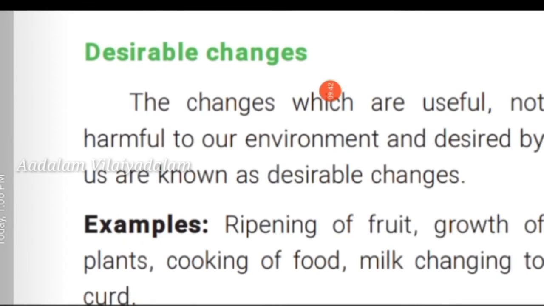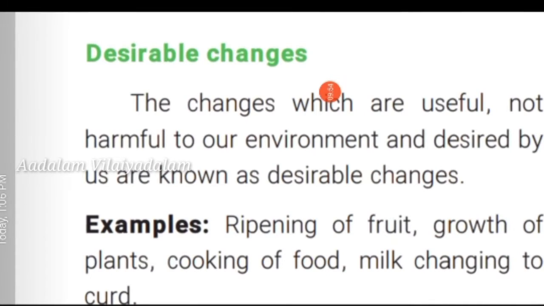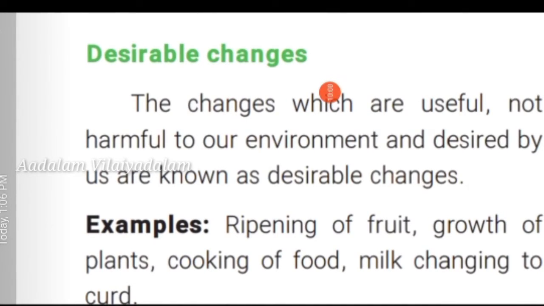Examples: ripening of fruit, growth of plants, cooking of food, milk changing into curd. These are all changes we want. They are useful changes, not harmful to our environment. So these are called desirable changes.